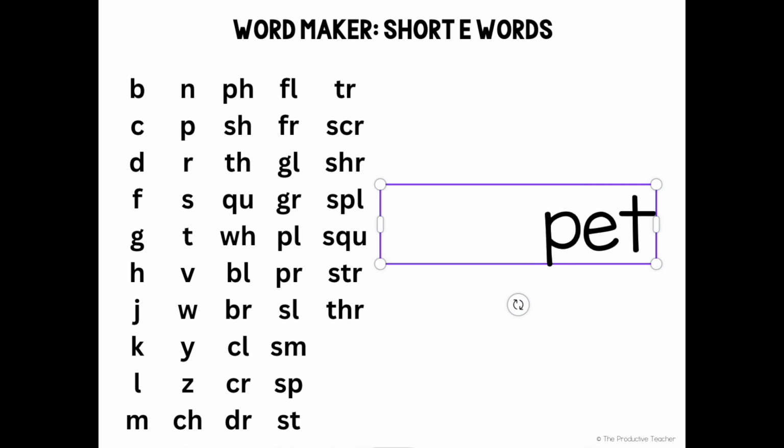Plet. Plet is not a word. Pret. Pret is not a word. Slet. Slet is not a word. Smet. Smet is not a word. Spet. Spet is not a word. Stet. Stet is not a word. Tret. Tret is not a word.